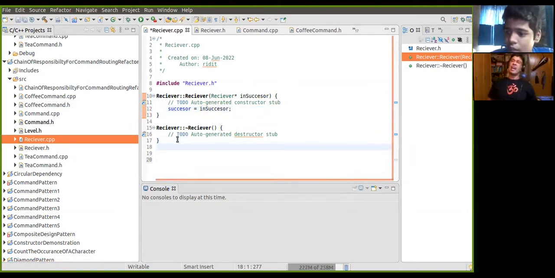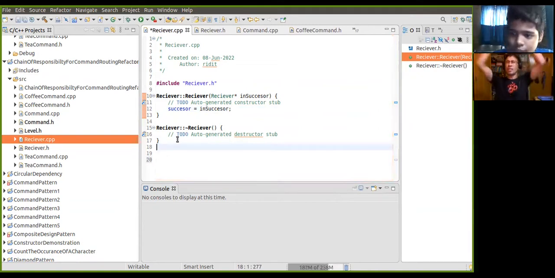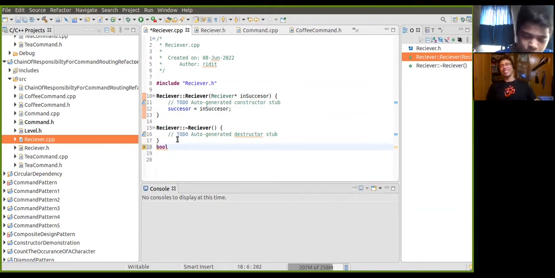And then the other function, that is, you will implement the handle command, right? Don't worry. Handle command, that means void. Is the fan on? Are you feeling hot? Fan on, okay. So it's very hot in Kolkata right now, that's why he's actually sweating. Anyway, bool and then void and then handle command. This handle command. So what we did, I think the scope resolution. Yeah. Anyway, go ahead. Scope.